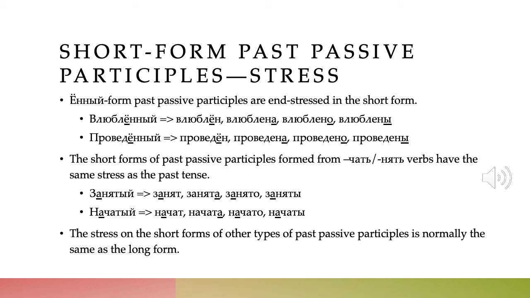So влюбленный becomes он влюблен, она влюблена, оно влюблено, они влюблены. Проведенный becomes он проведен, она проведена, оно проведено, они проведены. And then the short forms of past passive participles formed from chat or nyat verbs have the same stress as the past tense.